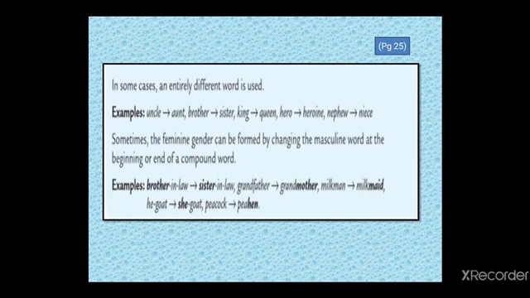For example, brother-in-law. Now you can see brother-in-law changes into sister-in-law. Brother will change into sister and everything else will remain same. Grandfather will remain same only till grand and then it will change into mother. So grandmother. Milkman, milkmaid. He goat, she goat, peacock, peahen.